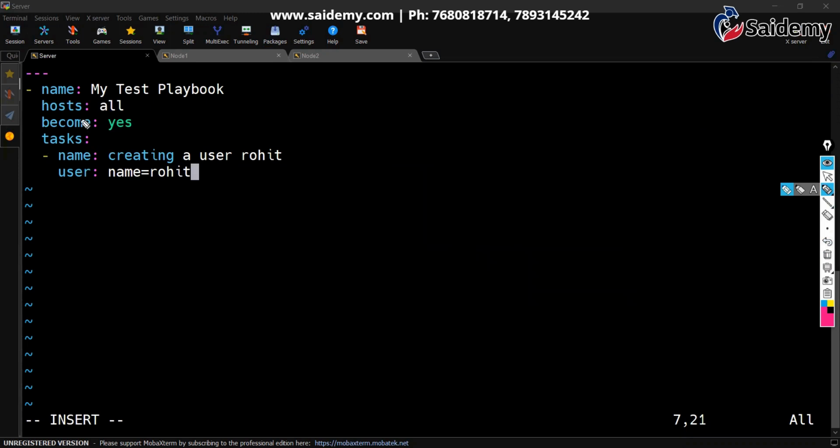Like here you can see, this is just a display name. After the hyphen, you give name colon, any display name. If you observe, everything is key colon space value, key colon space value. That's what you have to mention. So first we give a display name, name colon, whatever name you want. While executing the playbook, that will be displayed.